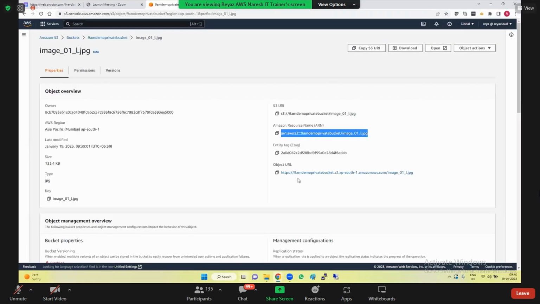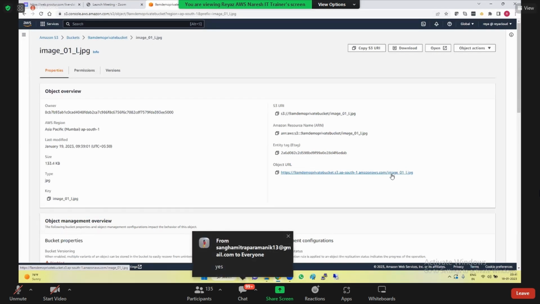This is the tag. And then this is the object URL. Remember, I used to tell you endpoint, object URL. So http://bucket-name.s3.ap-south-1.amazonaws.com.